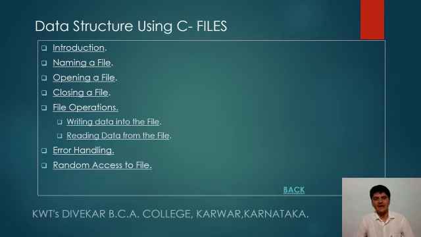And then lastly, random access to the file. To have random access to the file, we have the functions called fseek, which takes our file pointer cursor to a particular location, then ftell, which tells the current location of the file pointer in the file, and then lastly rewind. This function takes the file pointer cursor to the beginning of the file. That's it. Thank you.